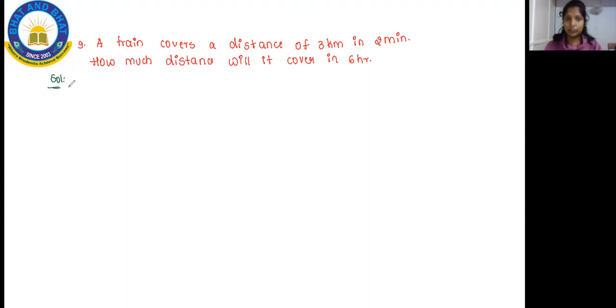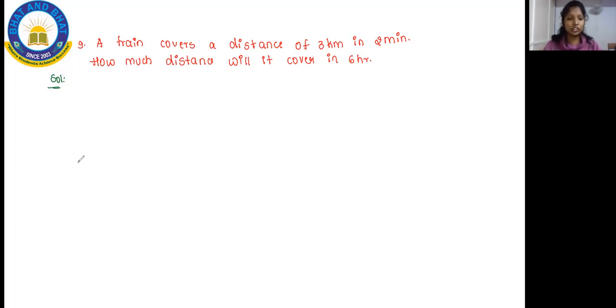There is one train, and that train is going to cover a distance of 3 kilometers. To travel that distance, the train is taking just 2 minutes. And if the train has to travel for 6 hours, what is the distance it is going to cover? They are asking this in the question.